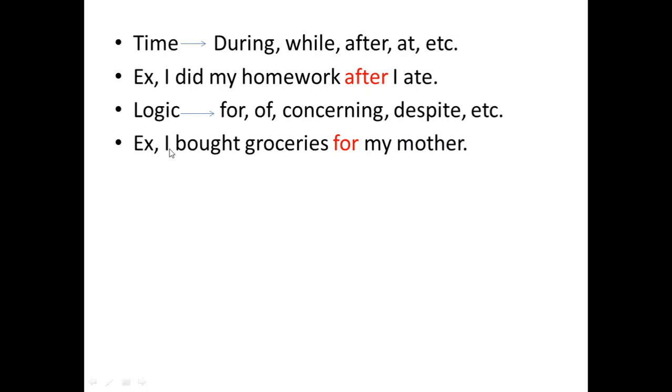Okay? So, I bought groceries for my mother. Why did I buy groceries? Why? Because I bought it for my mother. So it tells us the reason. Why did I buy it? Because I bought it for my mother. So it's all about reason. We have for, of, concerning, despite.